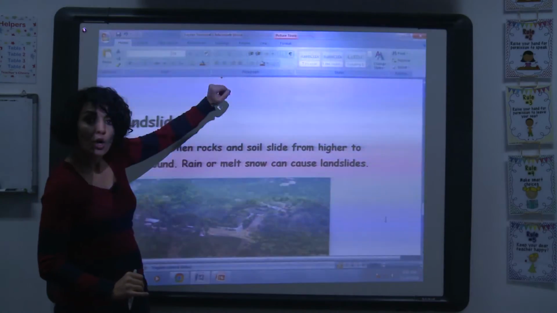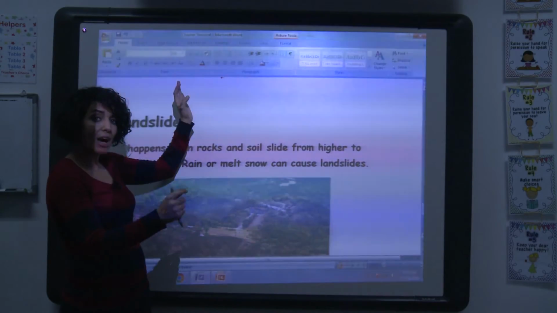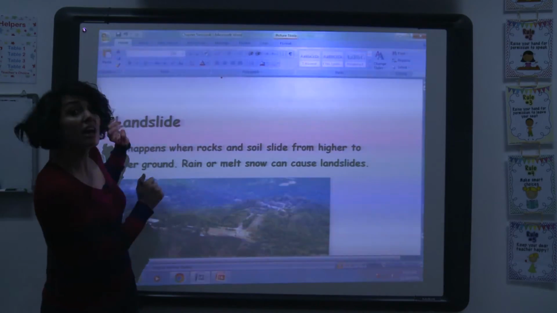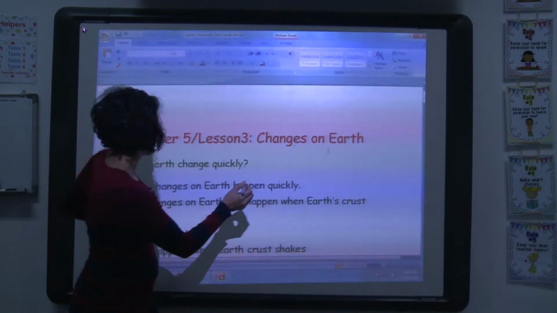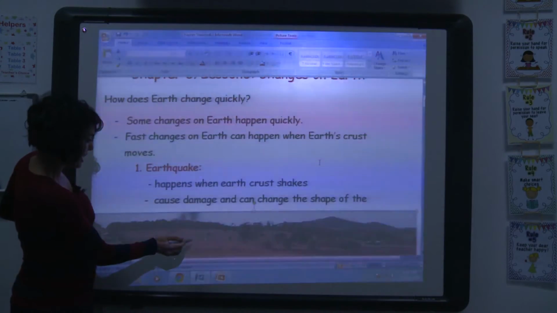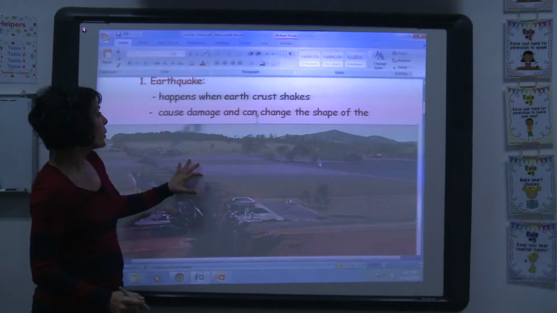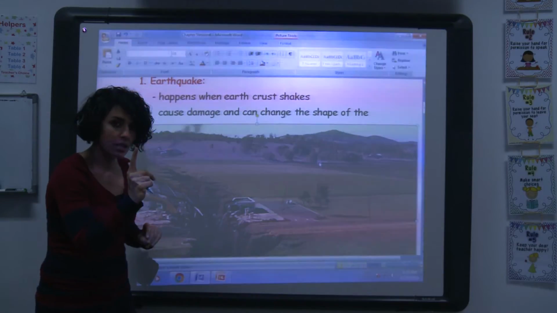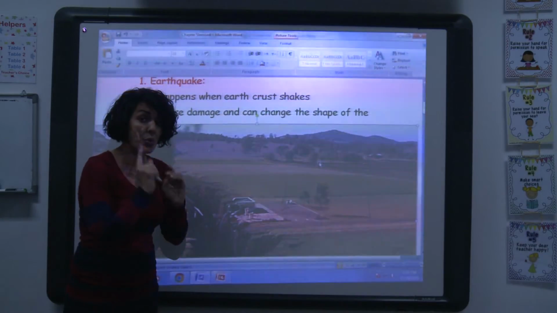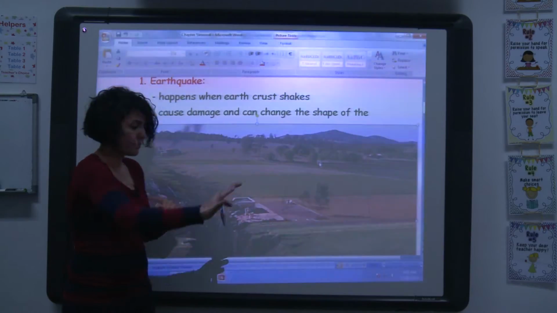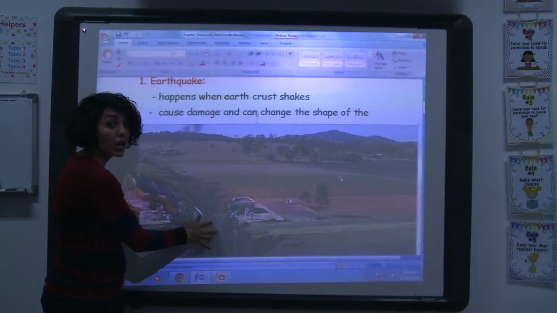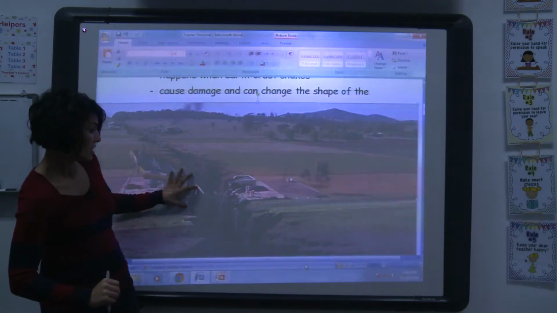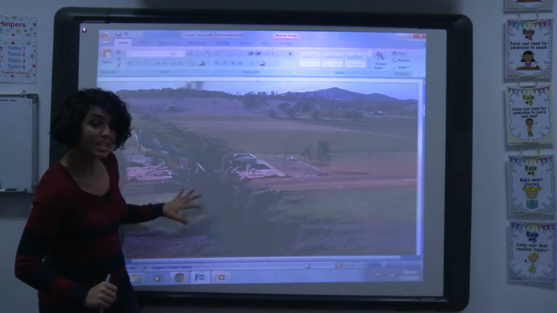I will review what we have explained about the changes on Earth. We will start with earthquake. I will show you a picture again. An earthquake happens when the Earth's crust shakes or moves. It causes a lot of damage and change of the shape of the land. This is the earthquake. It causes damage on land.